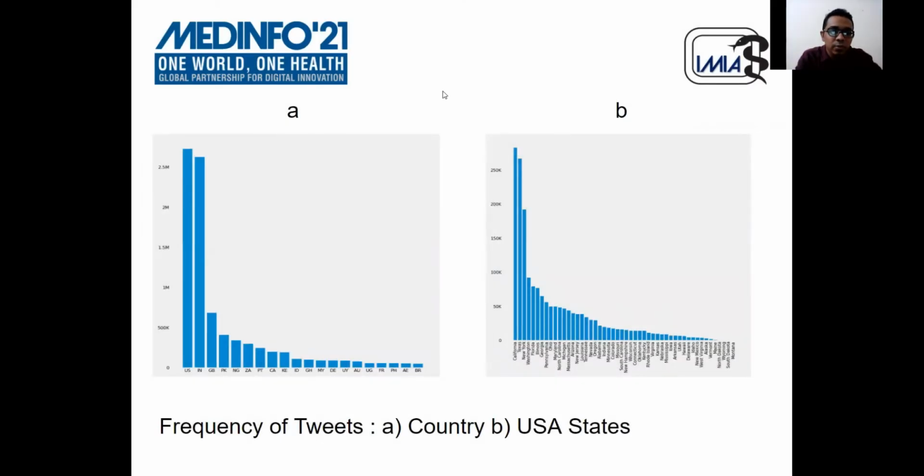Here are the frequency plots for the tweets collected from different countries and US states. In plot A, we can see that most of the tweets originated from the USA and India, and some of them originated from Great Britain, Pakistan, Nigeria, and so on. When we zoom into the tweets originated from the United States, we see that most of the tweets originated from California, Texas, and New York, and some of them originated from some other states, as you can see in plot B.